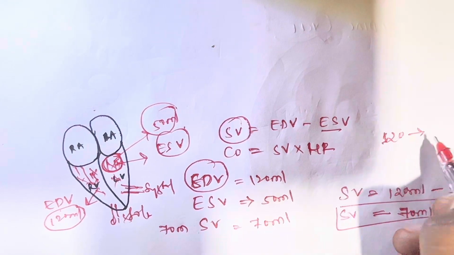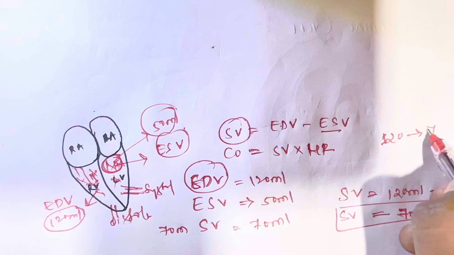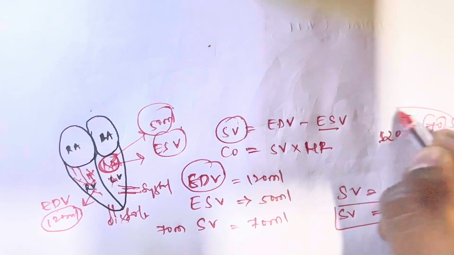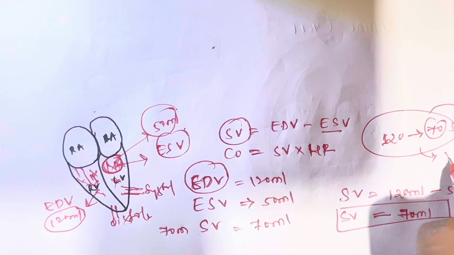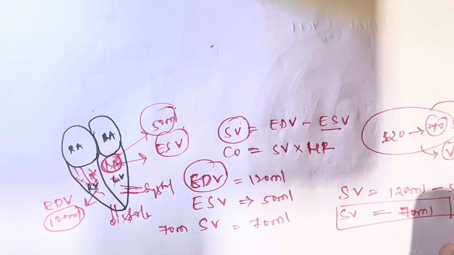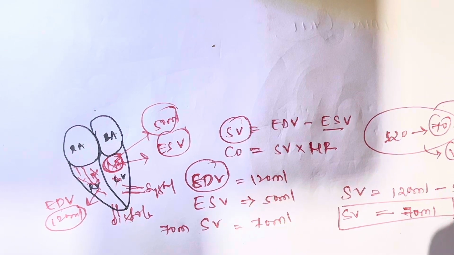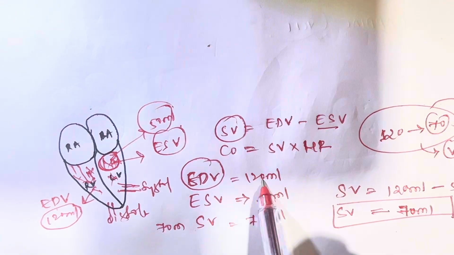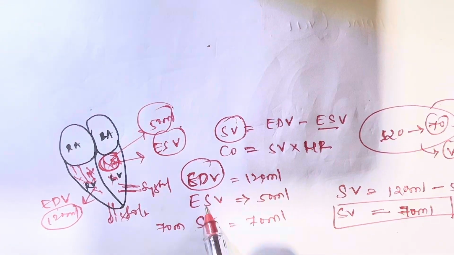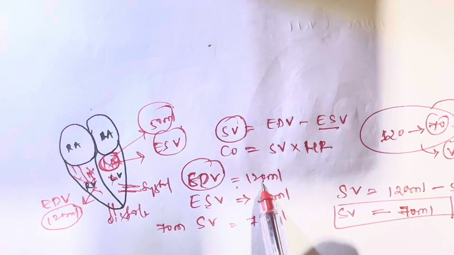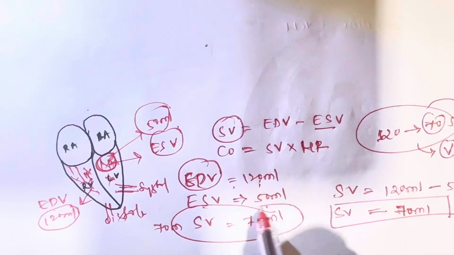The amount of blood which has been ejected is 70 ml. That is stroke volume. The remaining amount present inside the ventricle is 50 ml. This 50 ml is called the end systolic volume. The end systolic volume is 50 ml, the end diastolic volume is 120 ml, and the stroke volume is 70 ml.